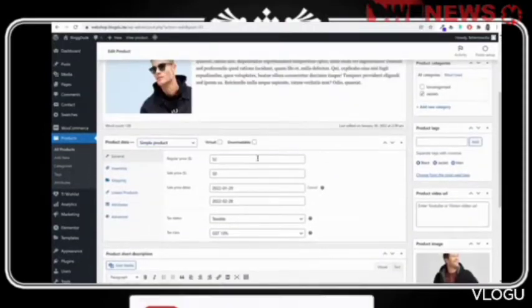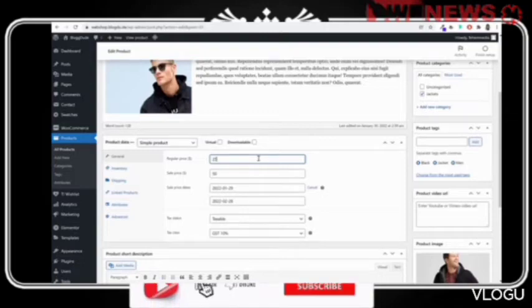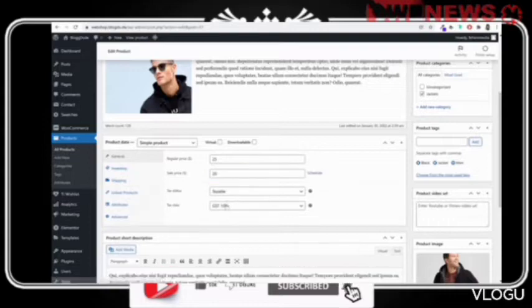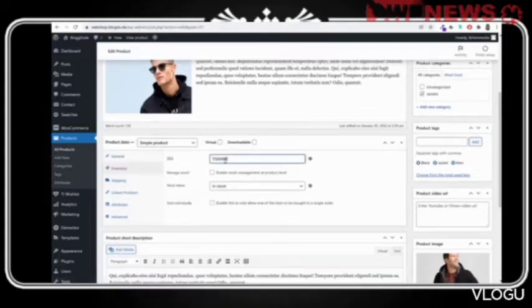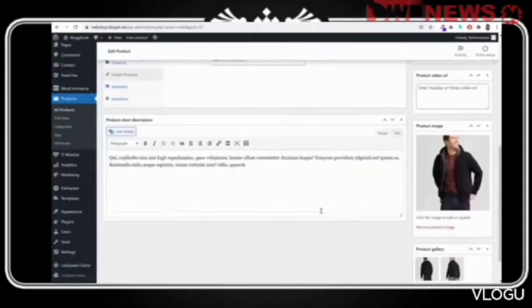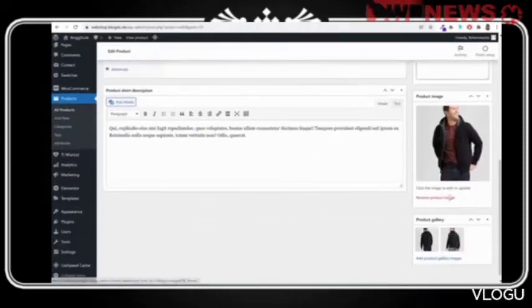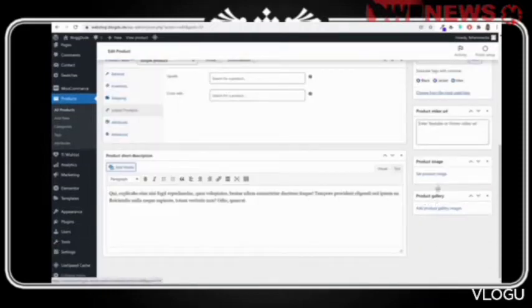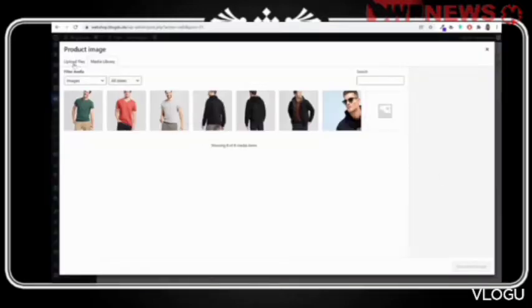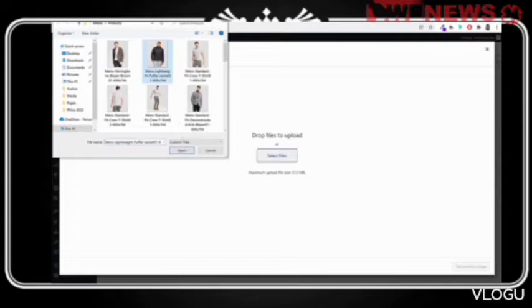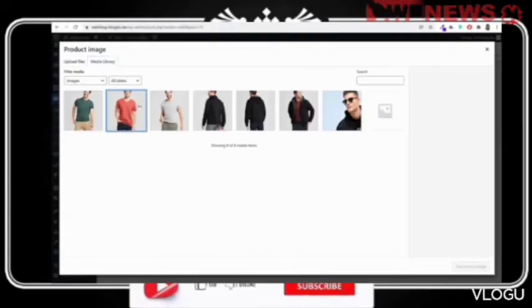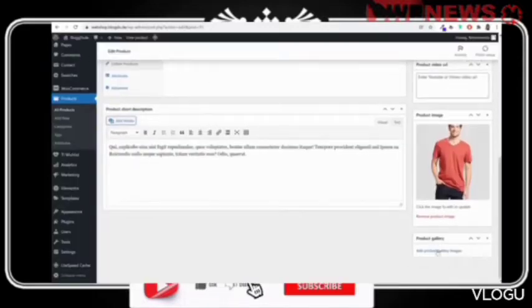This is a simple product. Maybe price is just $25. Okay, and available on discount for $20. Taxes and everything, you can manage it from here. All right, SKU, tax, everything can be managed from here. For image, let me delete and remove these images. I'll explain you the main difference between these products. First, let's select this. Maybe let's select these images. Okay, maybe I want to select this red one.